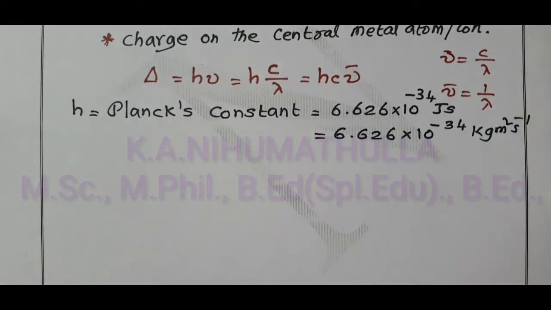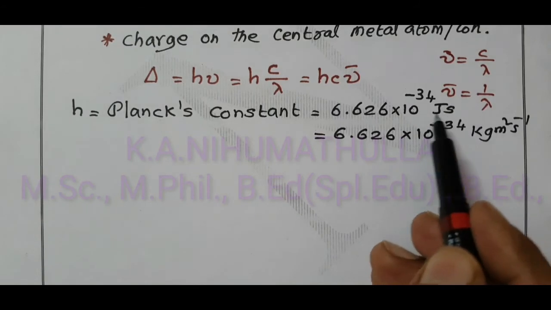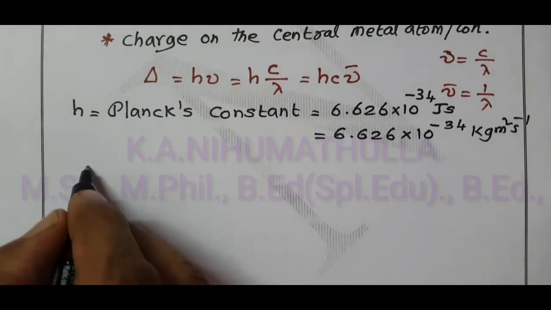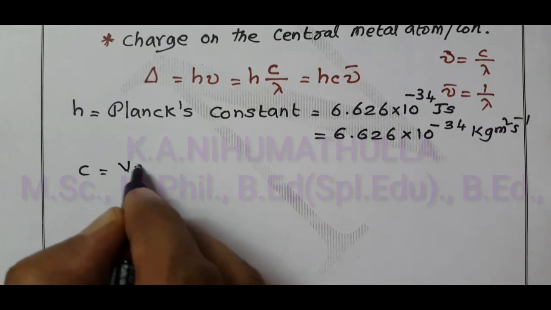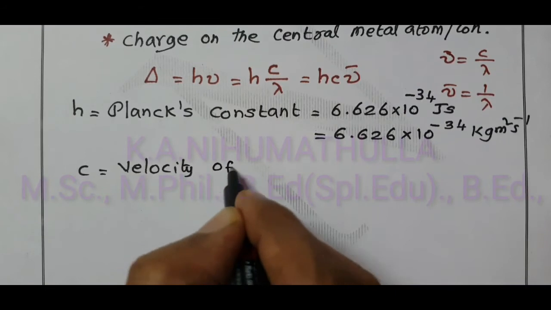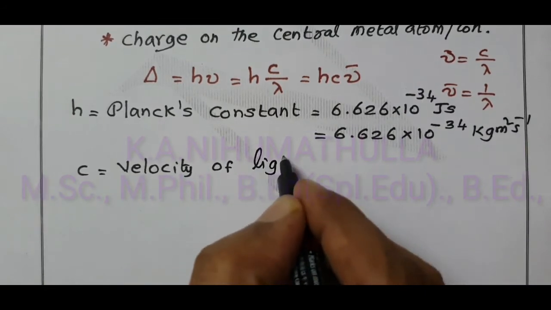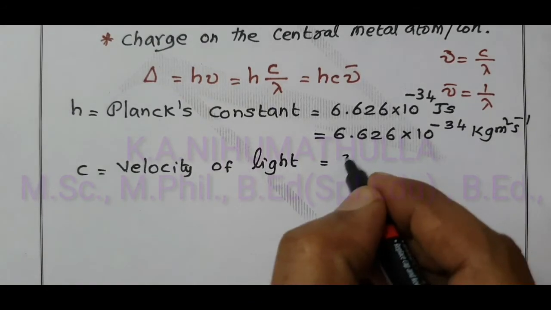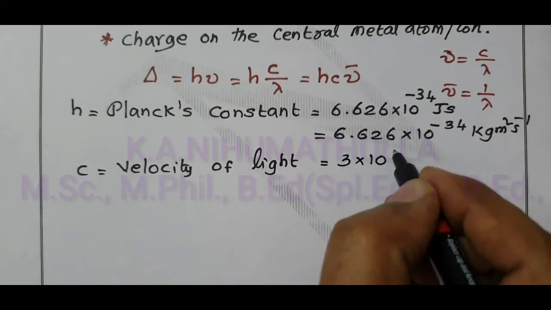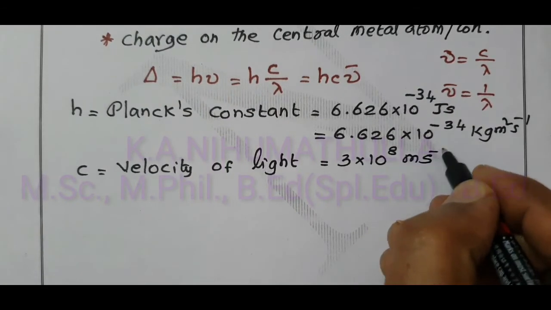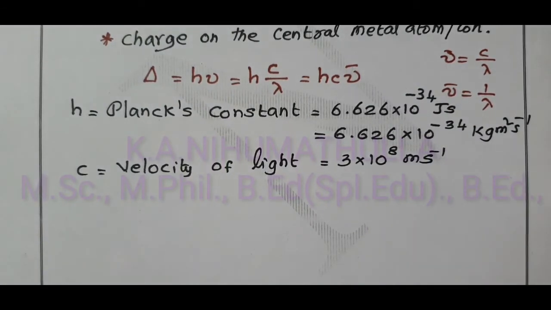But in this calculation, we are going to use the unit joule second. And what is c? Velocity of light, a constant value, 3 into 10 power 8 meter per second.